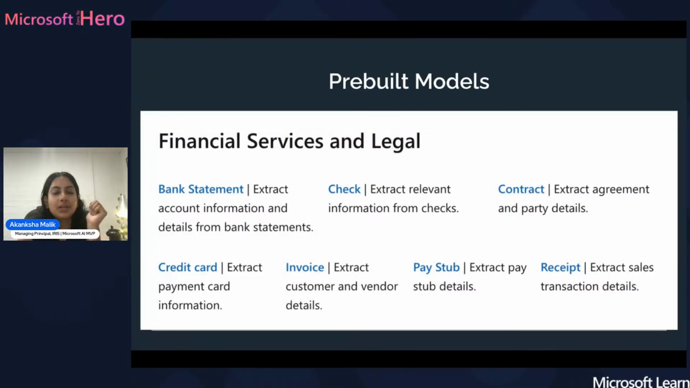And then when it comes to the pre-built models, so these are the kinds of pre-built models that they have built. So there's a whole heap of them for your financial services and your legal entities. So you've got your bank statement, if you've got checks, so this is very American focused in terms of some of the pre-built models. If you've got contracts, invoices, pay stubs, receipts, credit card information, all those kind of specific nuances. Again, if you are based in America, amazing.